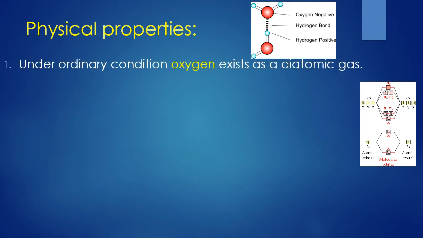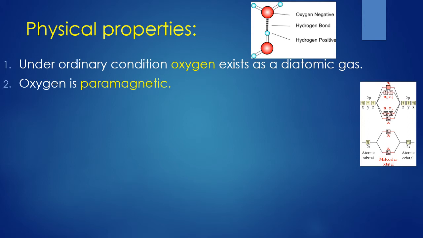Physical properties of oxygen. Under ordinary conditions, oxygen exists as a diatomic gas, that's nothing but O2. Always you can represent it as O2. This can be obtained at normal conditions. Then you all know this oxygen is paramagnetic. You know what is paramagnetic? A substance which can be attracted by the magnetic field. It is due to this oxygen molecule. In 11th standard you have studied.